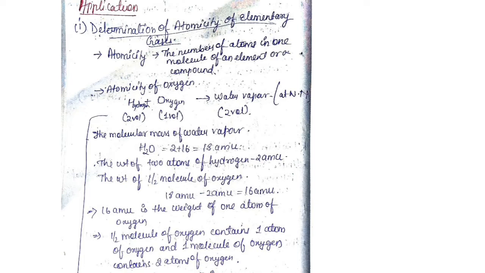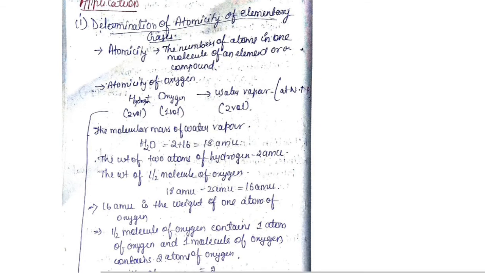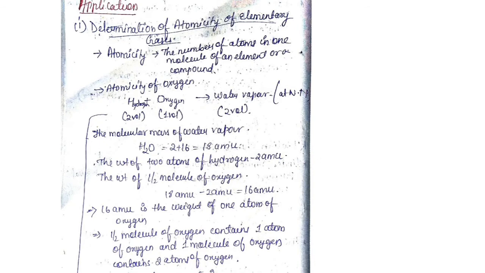These are the gases or elements, a few examples for atomicity, but as compounds we can say hydrochloric acid, ammonia gas and methane gas. So elementary gases are in element and compound form. So what do you mean by atomicity? Atomicity means the number of atoms in one molecule of an element or a compound. एक compound में कितना molecules है, कितने आपके atom है, it is given by atomicity.